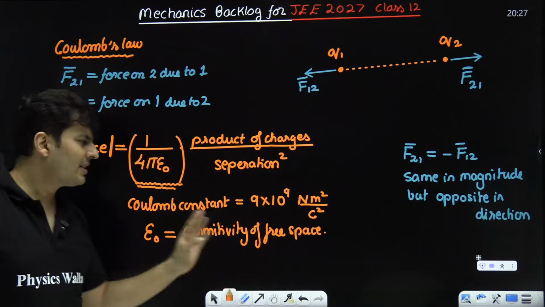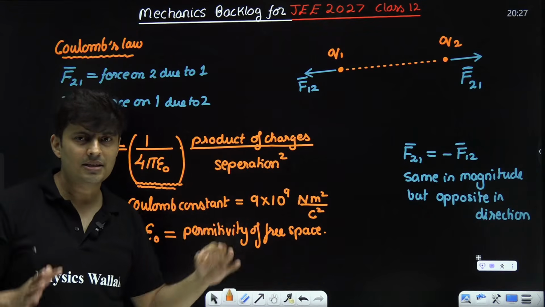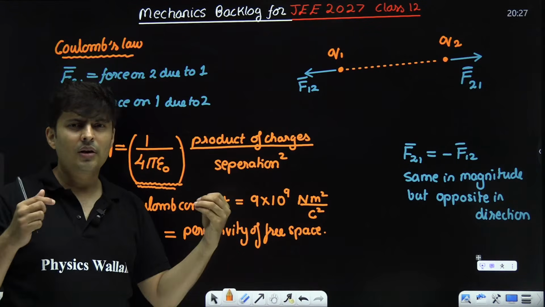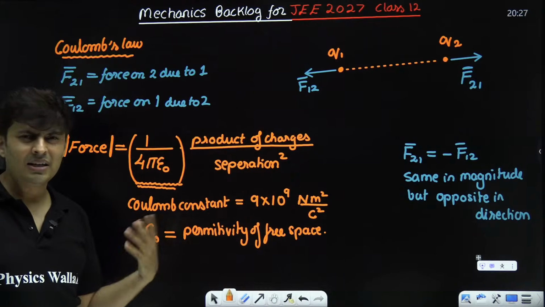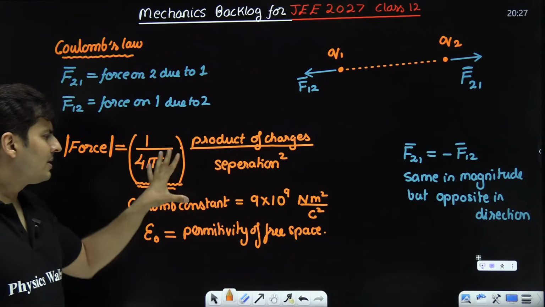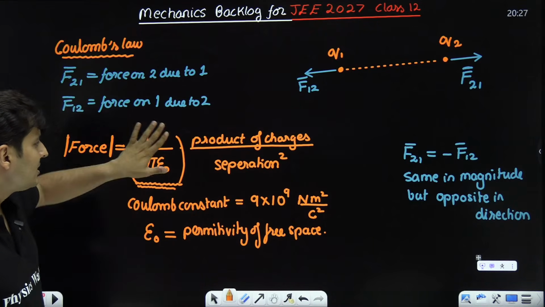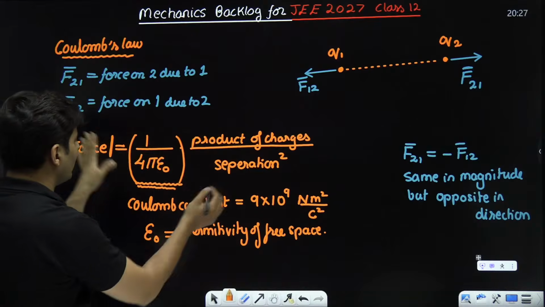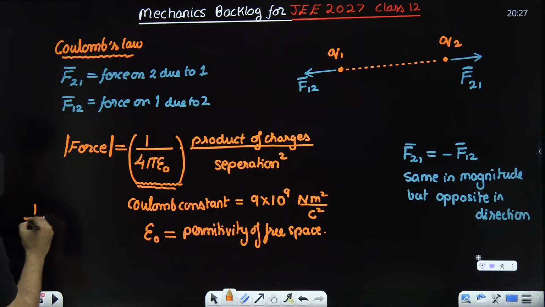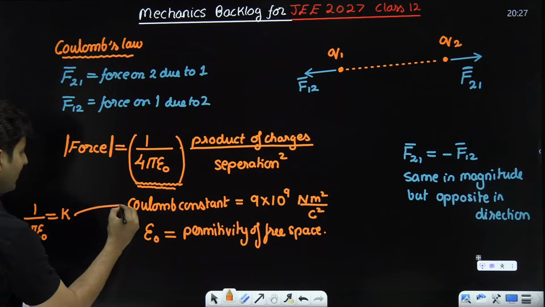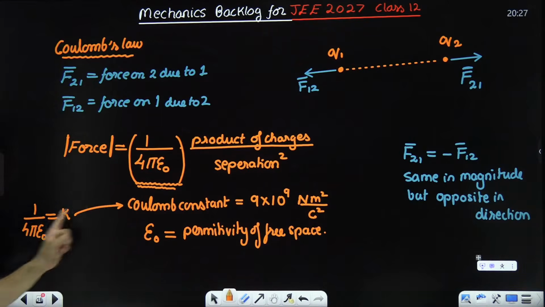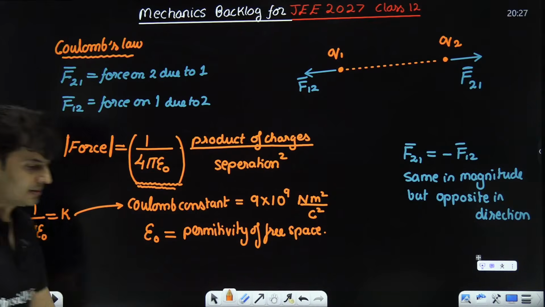So for now, let's not play with it. Let's just at least understand in free space or in vacuum or even in air, it is almost the same. It doesn't change much. So this is what we'll be dealing with. For now, don't focus on epsilon naught. Just think this entire thing, 1 by 4 pi epsilon naught, K, is basically a constant. That Coulomb constant is just this.